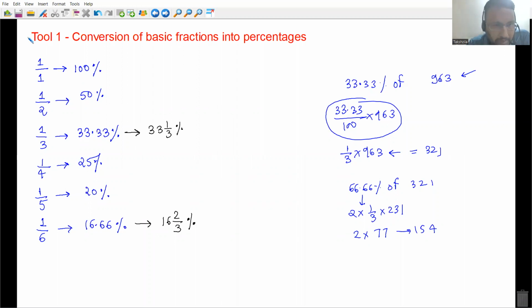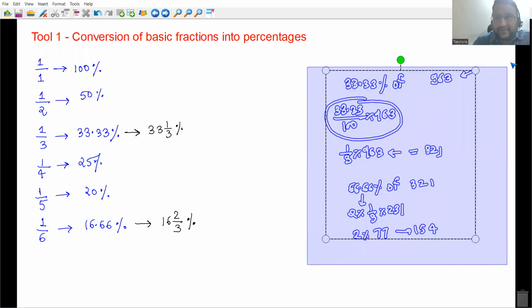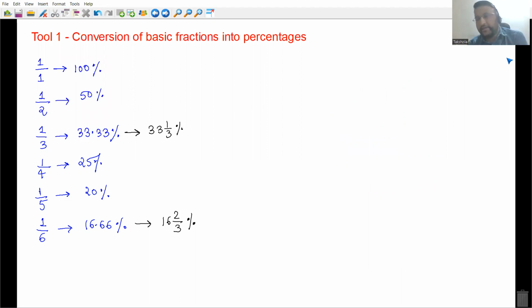So let's move ahead, everyone. You have to memorize this by heart, and it is not an easy task to remember everything. So your homework for the next 15 days, okay, every day for 15 minutes, try to recall all these fractions which we will do in the next 15 minutes. Okay, let's have a look at it.